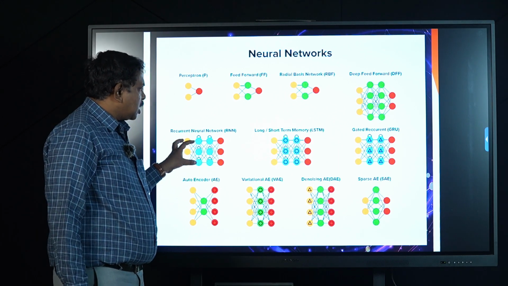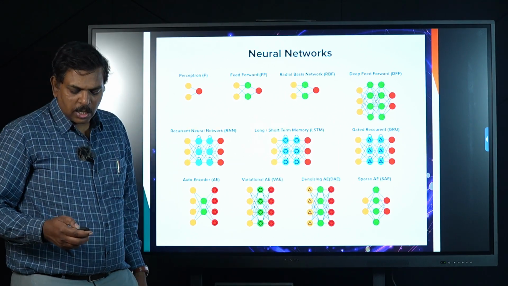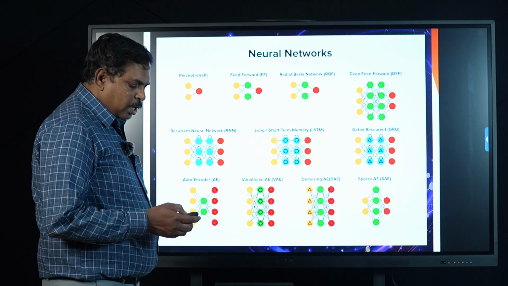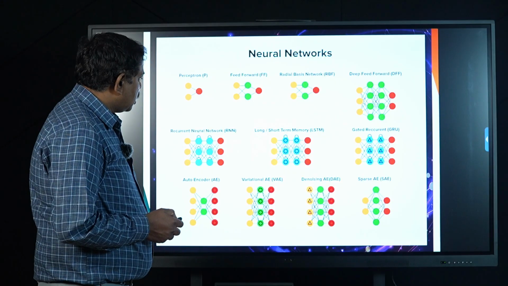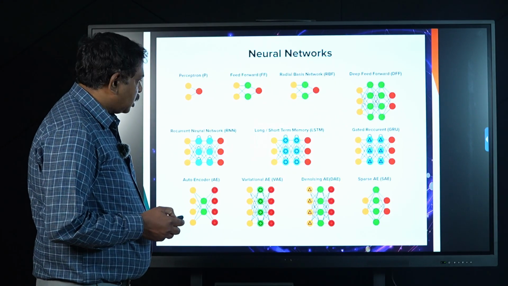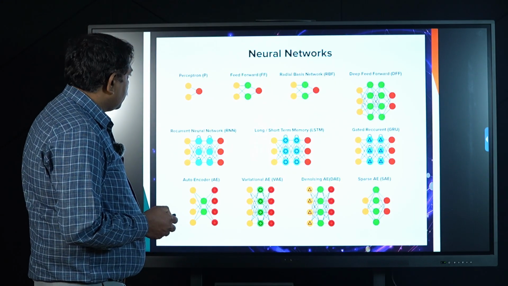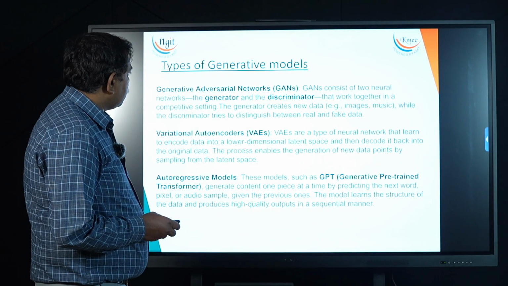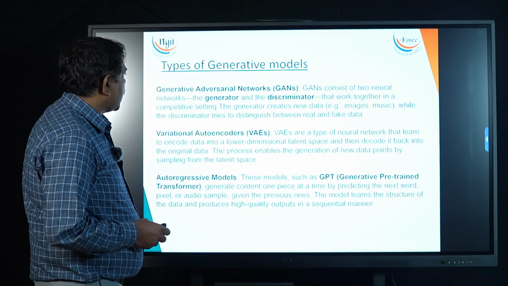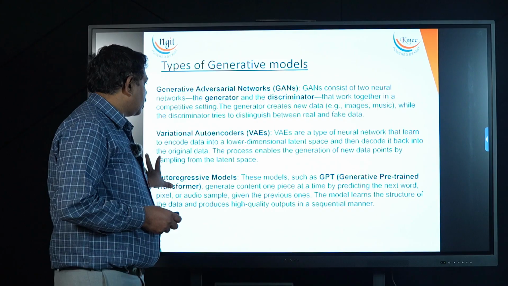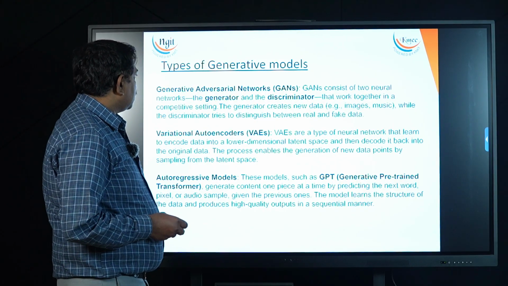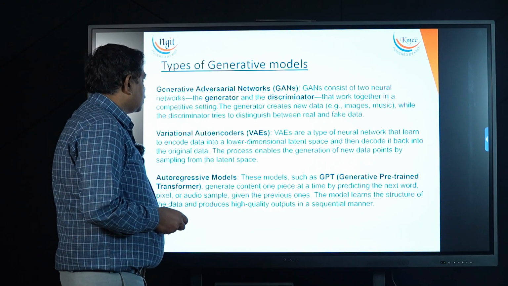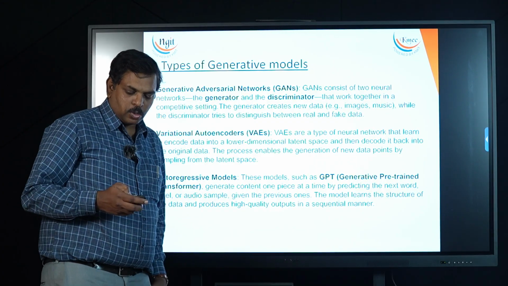Basically, there are three layers: input layer, hidden layer and output layer. The hidden layer processes the essential information, the input layer takes the data, and the output layer gives the data. With the help of these neural networks, GANs, VAEs and autoregressive models are prepared. A GAN consists of two neural networks, the generator and the discriminator.